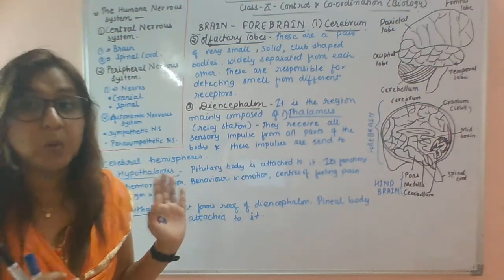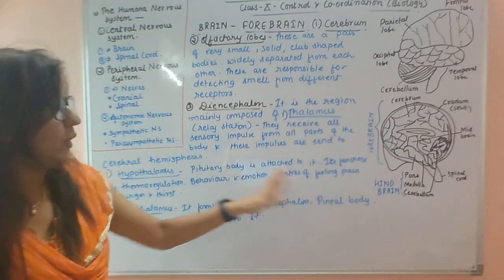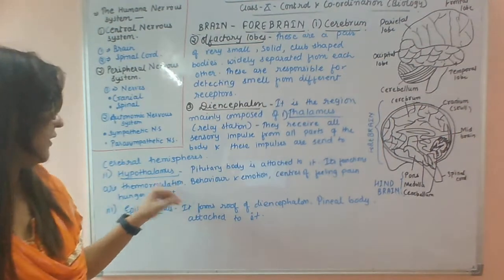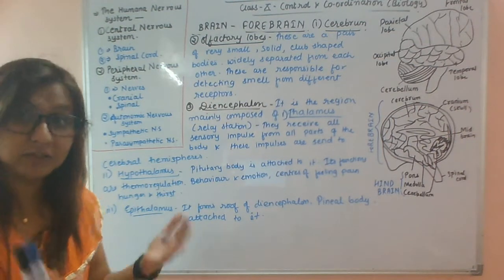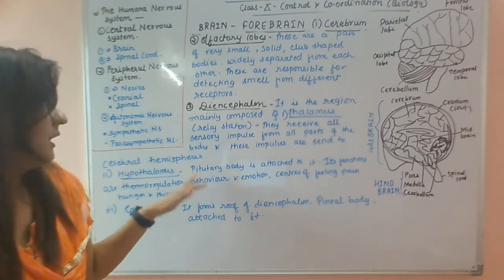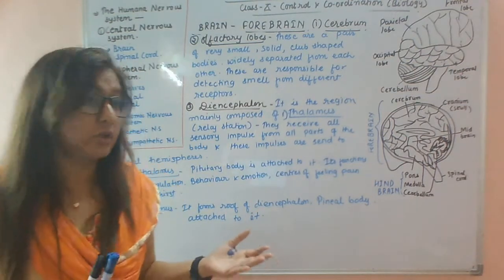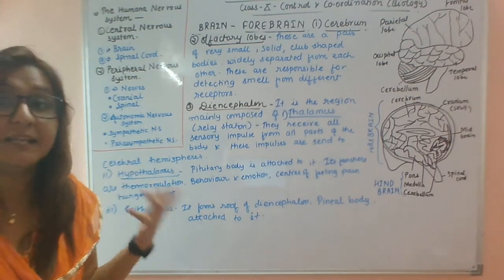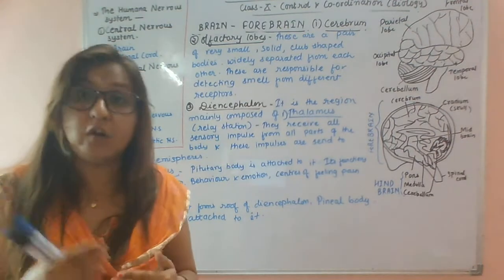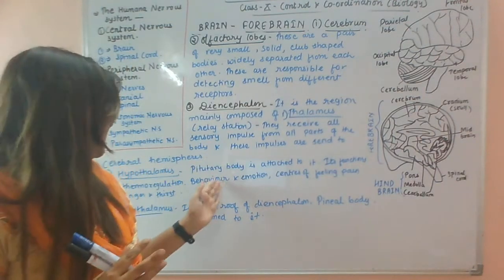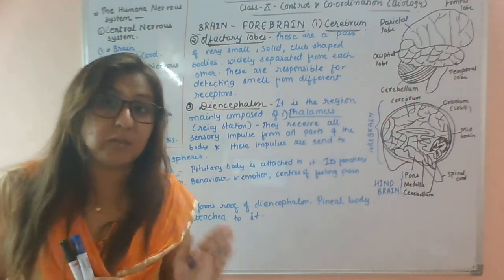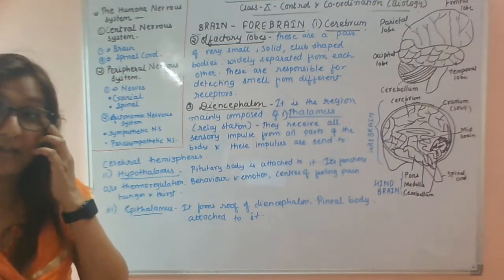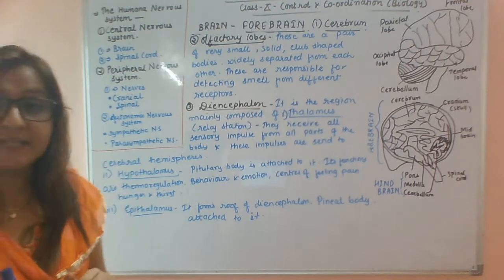Next is the hypothalamus. The pituitary body is attached to it. It functions in thermoregulation. It controls the temperature of your body. It controls behavior and emotions. It controls the feeling of pain, hunger, feeling of thirst. All these are associated with this area, that is hypothalamus. Last is epithalamus. It forms the roof of the diencephalon. The pineal body is attached to it.